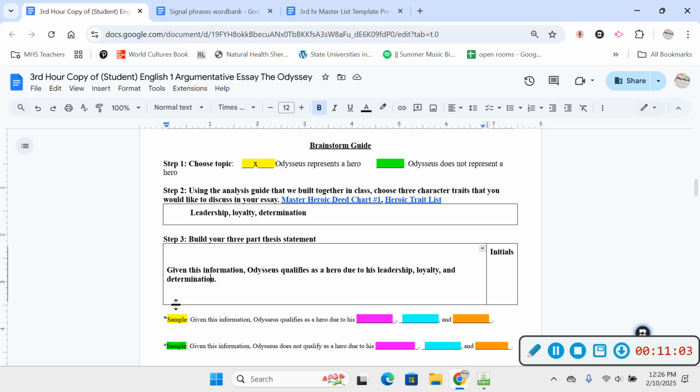Once you're done filling in your graphic organizer, then it's time to start writing your essay, which we will do in another video lesson.